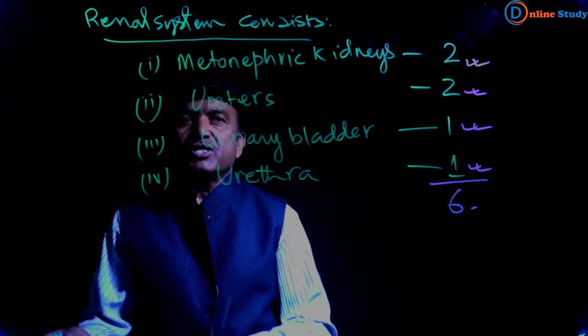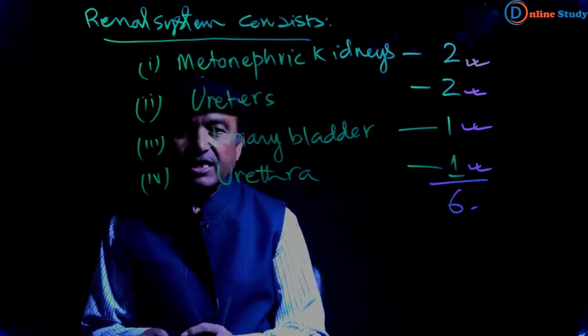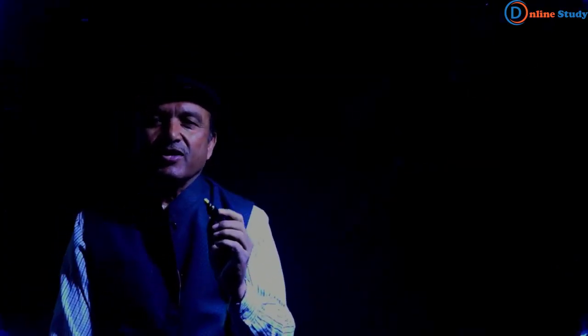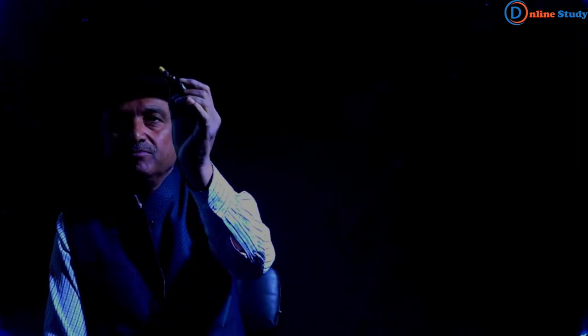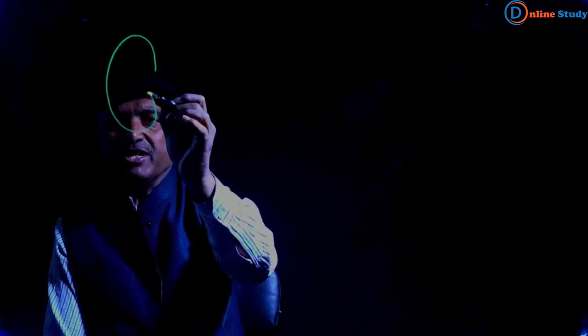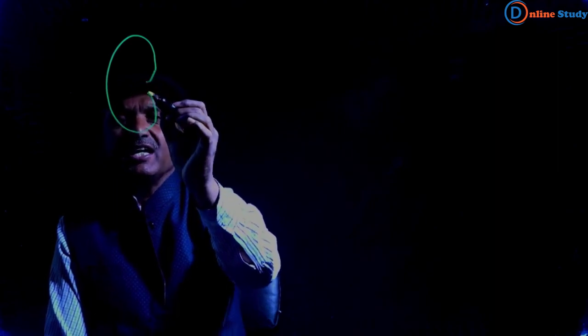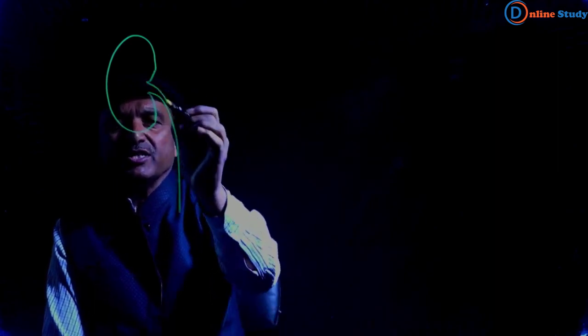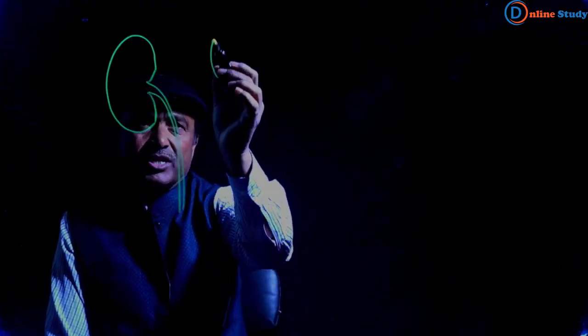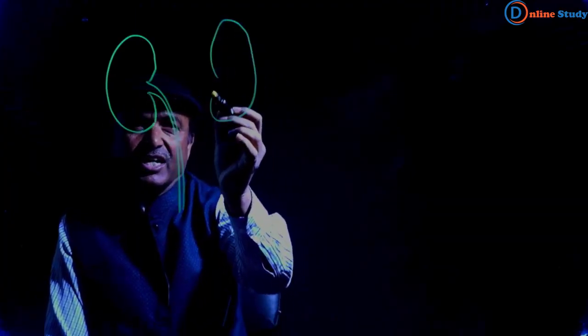Now let us discuss kidney. Let us draw the structure of the renal system. This one is the kidney, metanephric kidney, and this one is the ureter.